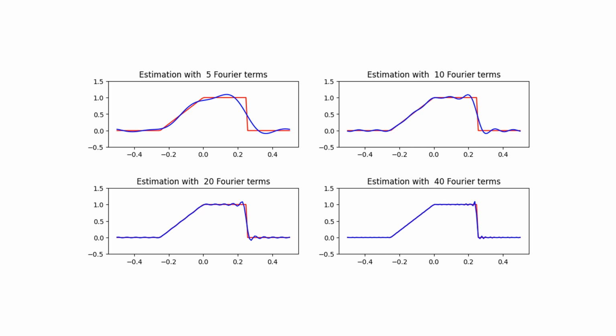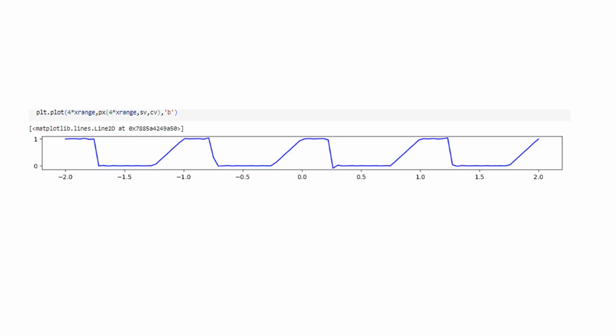So the proof that this is a basis for the function, that we can describe any periodic function on the Fourier basis, would consist of showing that as the number of terms goes to infinity, the error between the estimated function and the true function would go to 0. Now, this is the function evaluated over its area of support. Because we've constructed it as a Fourier series, of course, if we evaluated it beyond the period of support, we would see the function repeat periodically, which is what's shown here.